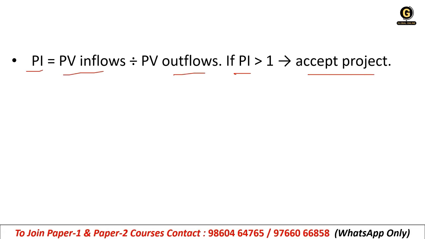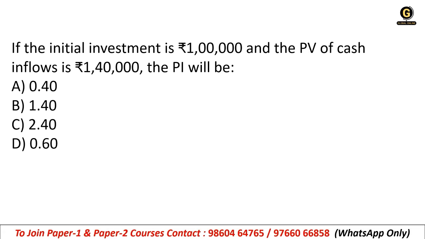Okay, it is accepted. Next question, if the initial investment is rupees 1 lakh and the PV of cash inflows is 1,40,000, the PI will be what? Okay, so we have just discussed the formula of PI. What is it?